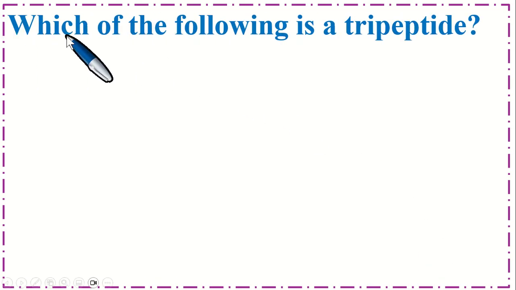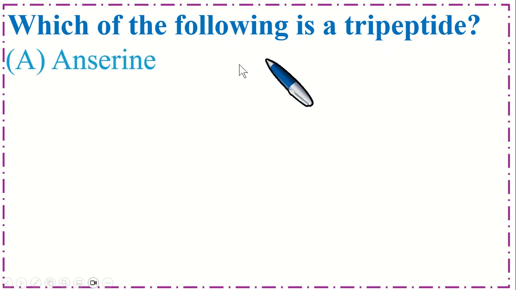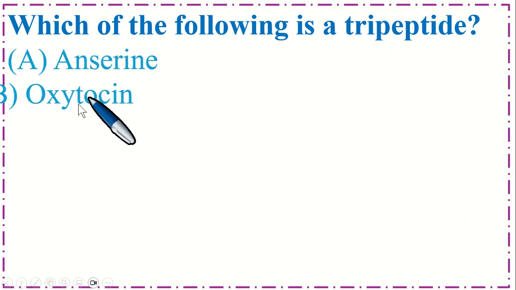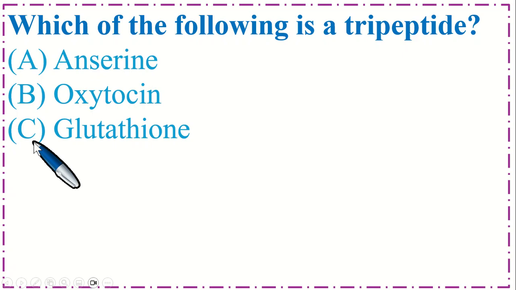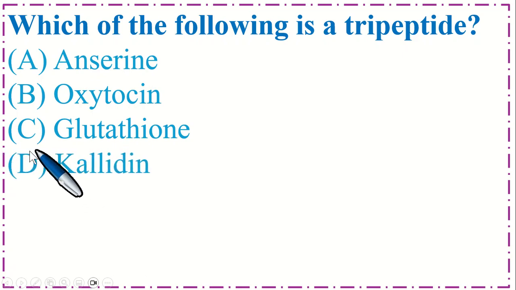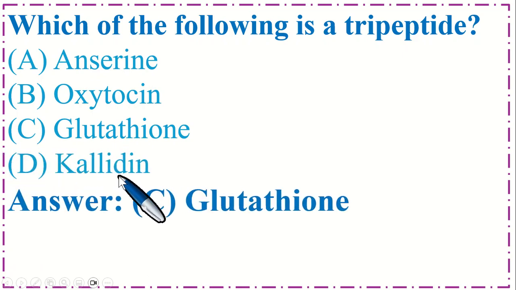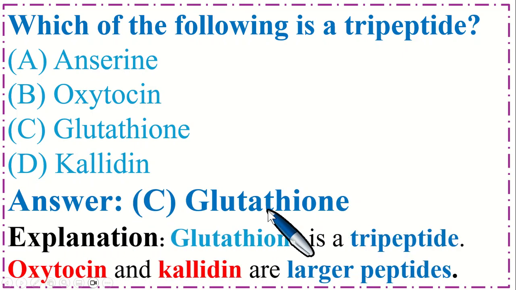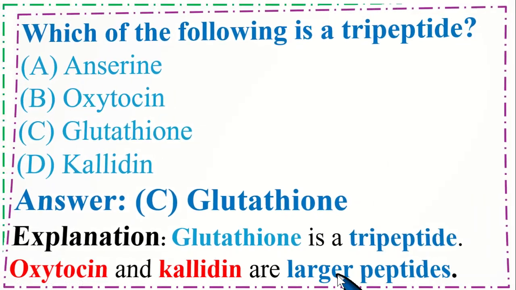So this is very important MCQs. Which of the following is a tripeptide? Option A insulin, B oxytocin, C glutathione, and option D pyridine. So the correct option is C glutathione. Glutathione is a tripeptide. Oxytocin and pyridine are larger peptides.